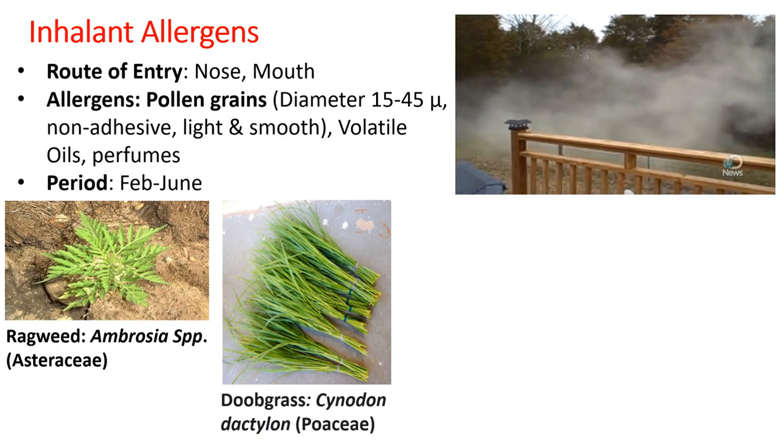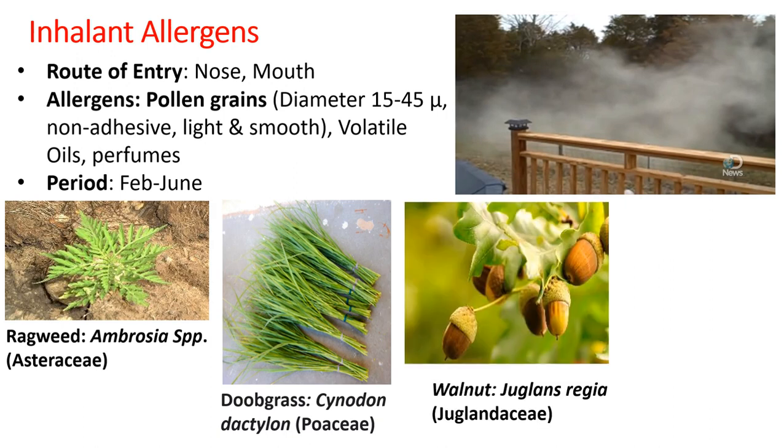Then the common grass, that is doob grass, known as Cynodon dactylon, which we call durva, also has pollen grains, and these pollen grains are also proven to be allergenic in nature. Then walnut, that is Juglans regia, belonging to family Juglandaceae.